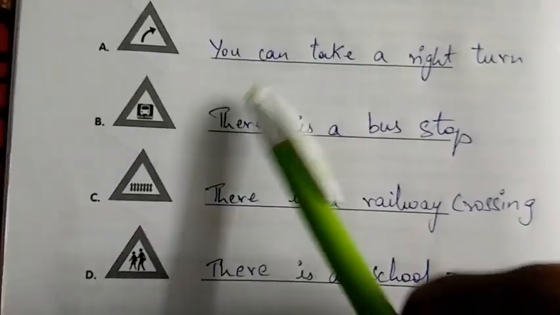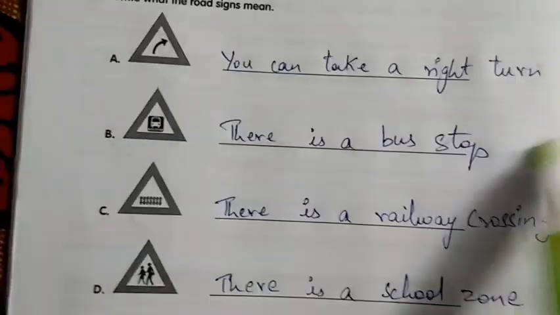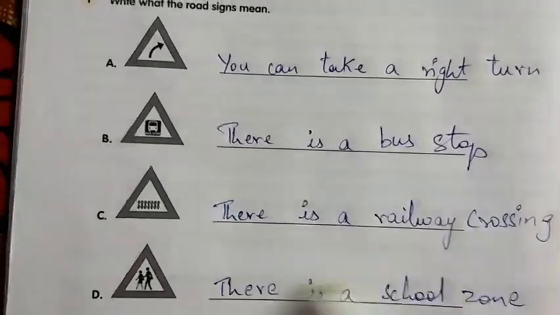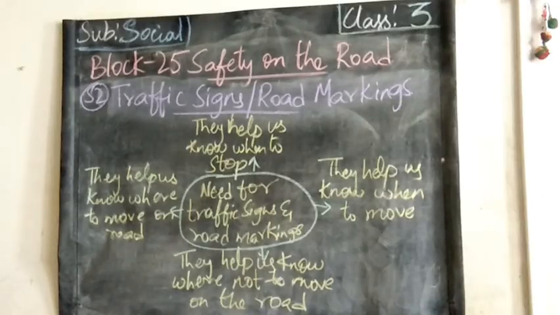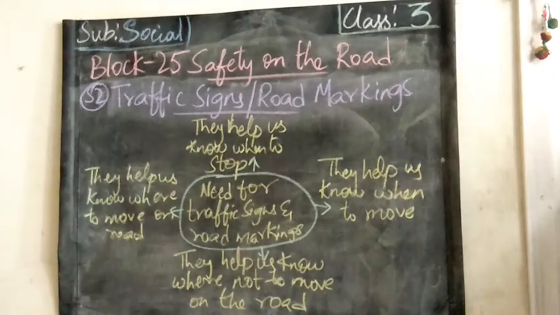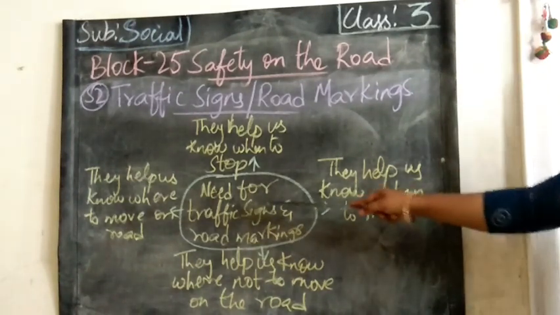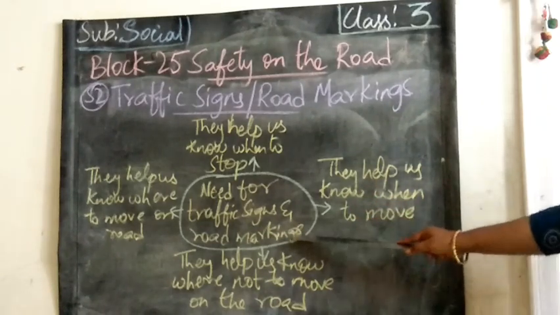Yes, children, these are some road signs, and what is the meaning of the road signs. We have seen in the workbook what the road signs and road markings are by seeing some pictures, right? Why do we need to have traffic signs or road markings? We will see, children.